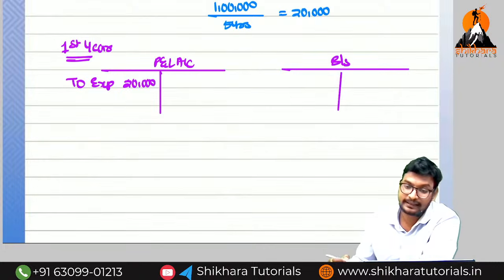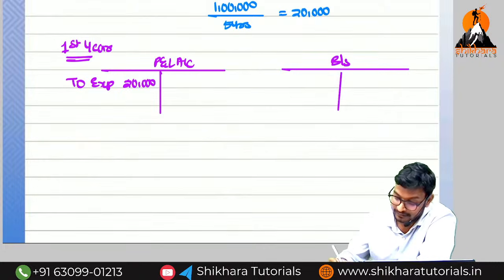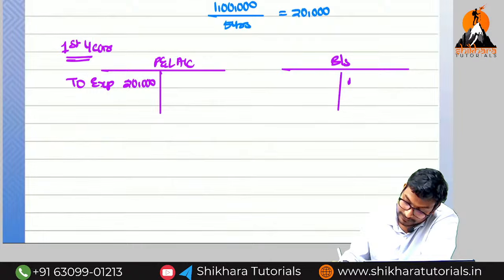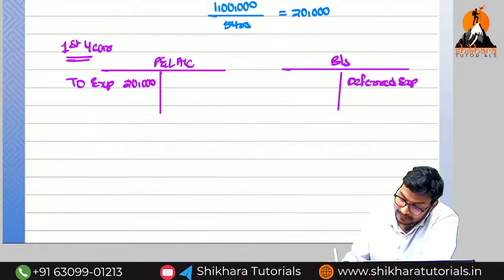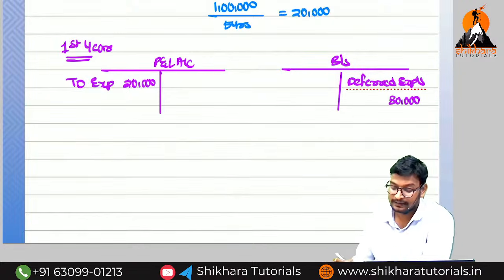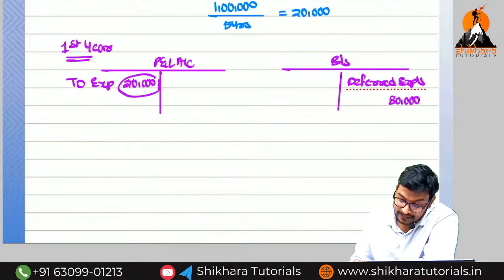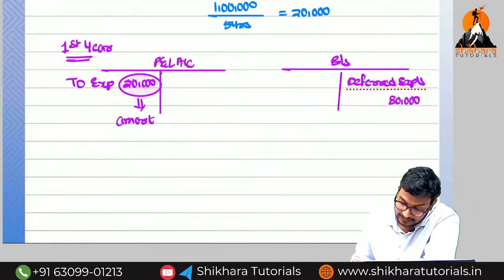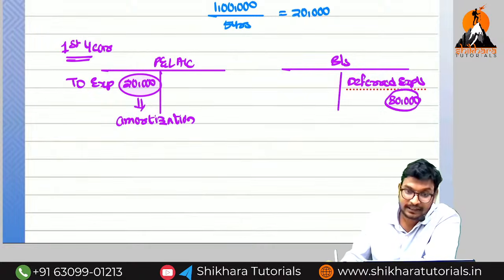Asset side, it is called a capital expenditure. So deferred expenses is equal to how much? 80,000. Here 20,000 is called amortization and 80,000 is called unamortization.